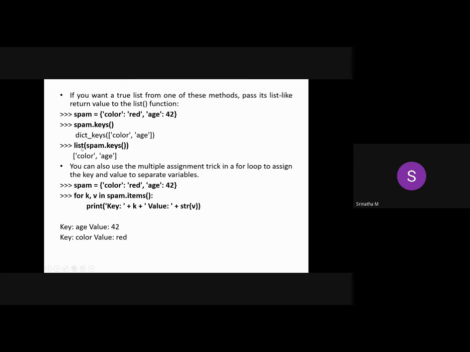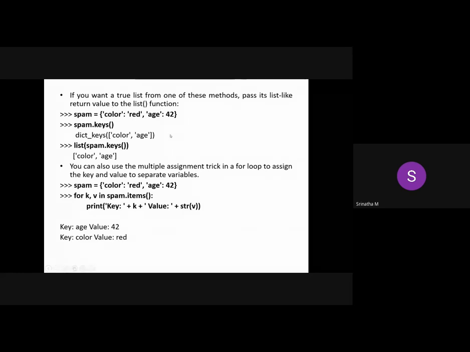Look at this one. Here you have created dictionary keys, and then list of spam dot keys. So this will return a list like this. What you need to understand here is, if you want a true list from one of these methods, pass its list-like return value to the list function.